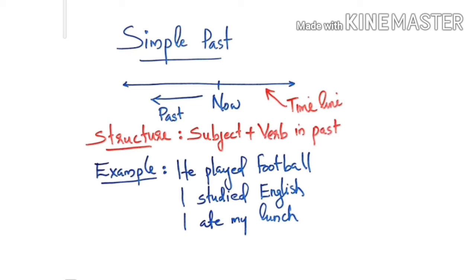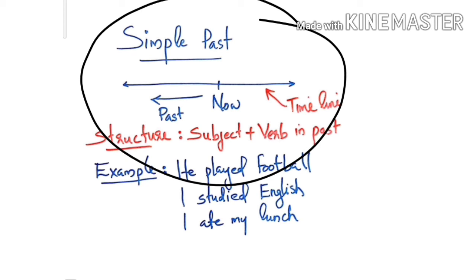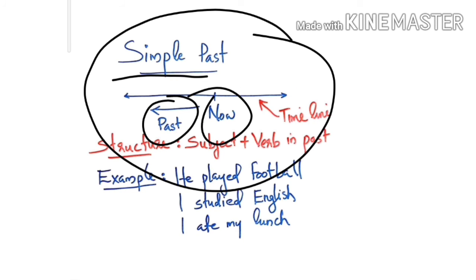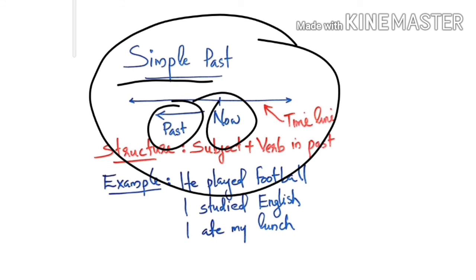Here you can see a timeline. This is now. Everything before now is in the past. So whenever we are talking about simple past, we are talking about the time that is before now. That means something that happened in the past and it's finished. I repeat, simple past is anything that started and ended in the past.